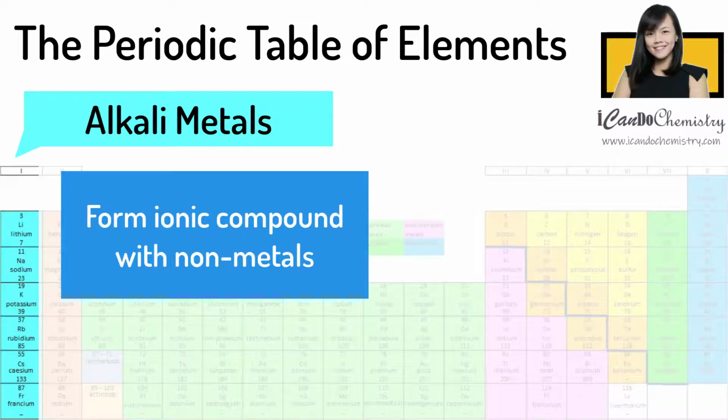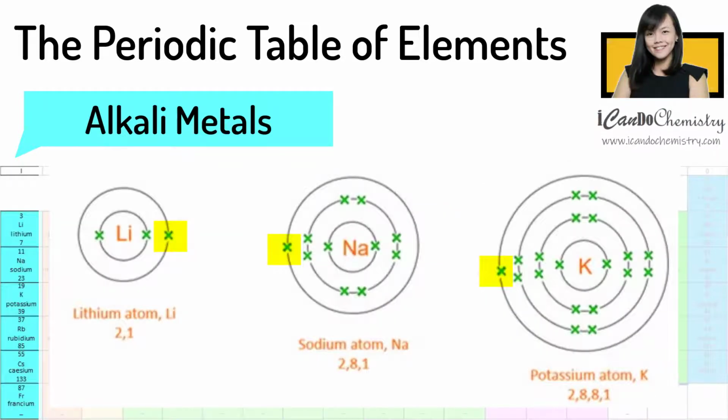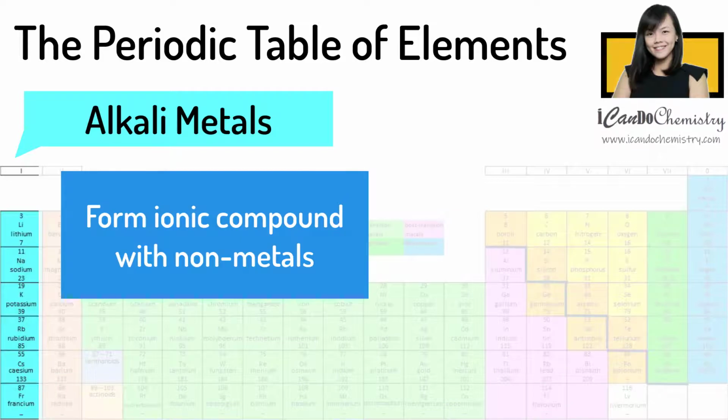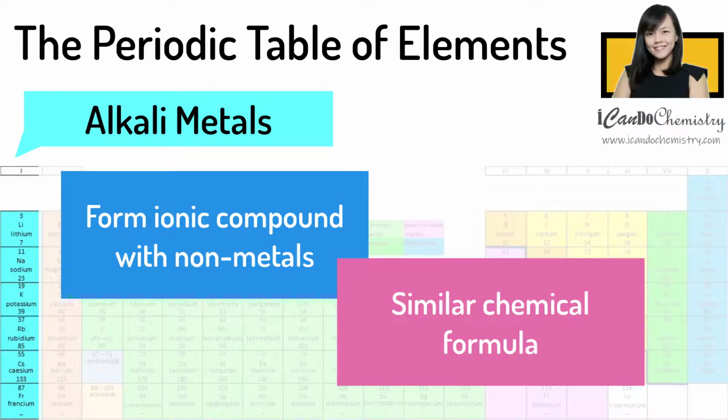Alkali metals form ionic compounds with nonmetals. Each of these alkali metals, their atoms have 1 valence electron. By losing this valence electron, the alkali metal will attain the stable noble gas electronic configuration. Hence, they form ions with a charge of positive 1. The compounds of all group 1 elements are ionic, and these ionic compounds have similar chemical formulas.